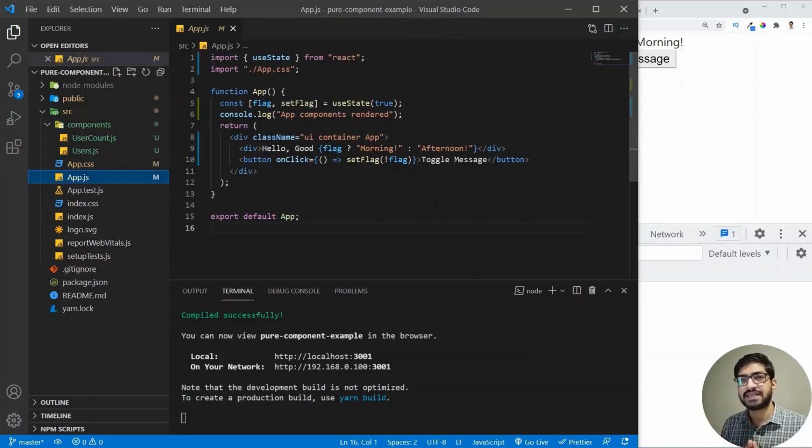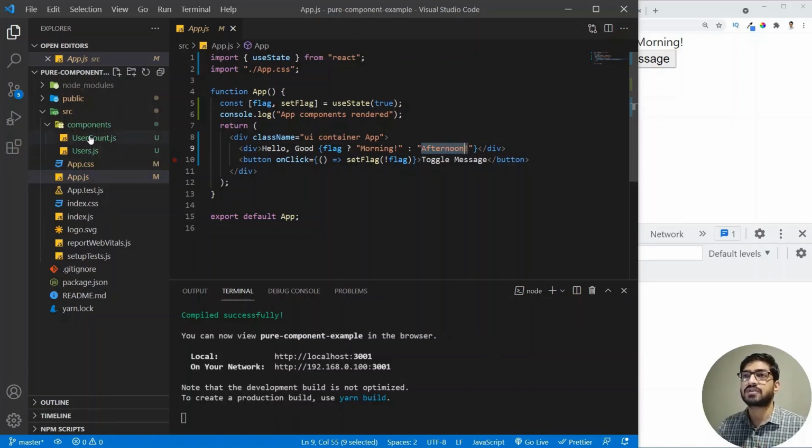So inside the app.js, I have taken a state variable of flag, which is a boolean. And based on this boolean flag, I actually display a message. So I have created a button which actually toggles the value of the boolean. And then based on the value of boolean, we display the message, either it's a morning or it's an afternoon.